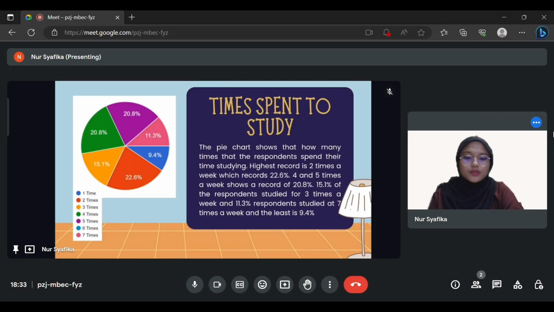Hi and Assalamualaikum to the respective lecturer, and thank you Faris for the introduction. Let's proceed to the analysis for the question: how many hours do students spend time studying a week. The pie chart here shows the highest we got is 2 times a week, which is 22.6%, equal to 12 students. And the least we got is 9.4% for 1 time a week, equal to 5 students.